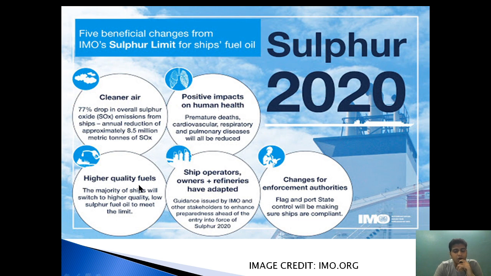Second is higher quality of fuel. As the fuel quality is good, the condition of the machinery and equipment will be good. Ship operators and owners have adapted and changed. And to ensure that the sulfur cap is followed on all ships, the PSC and the flag state have to cross check and monitor.